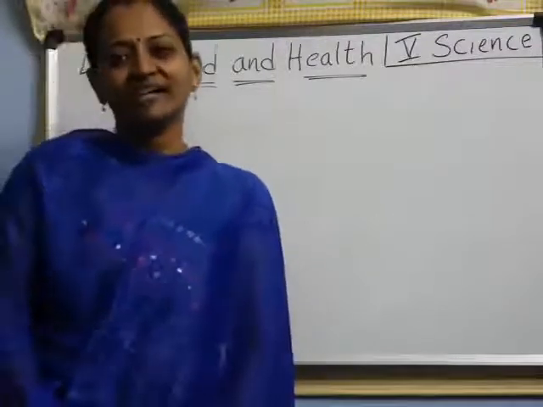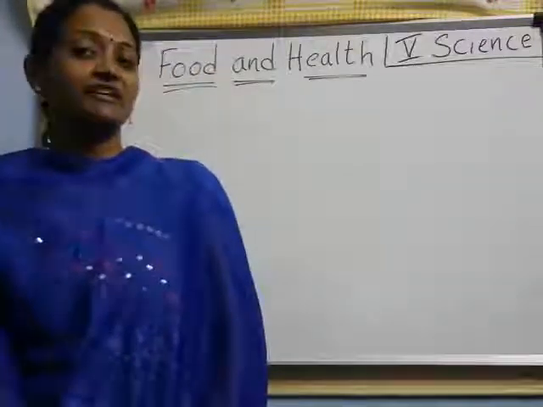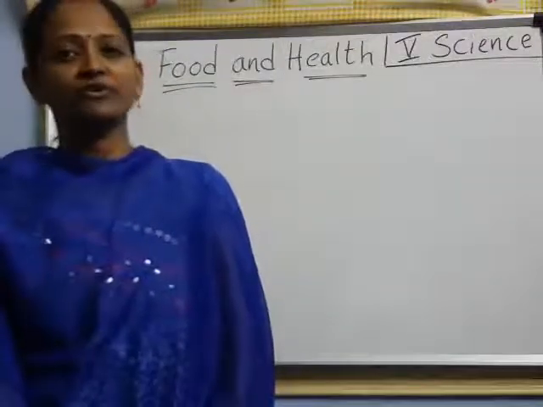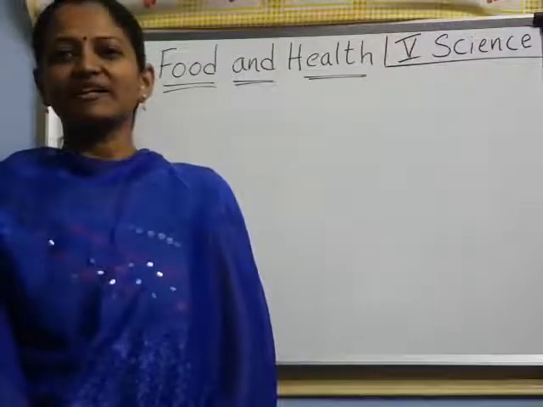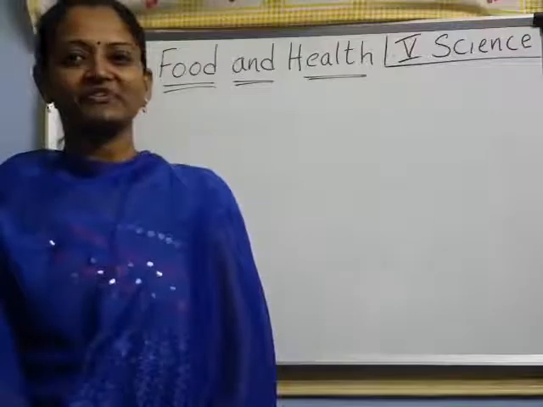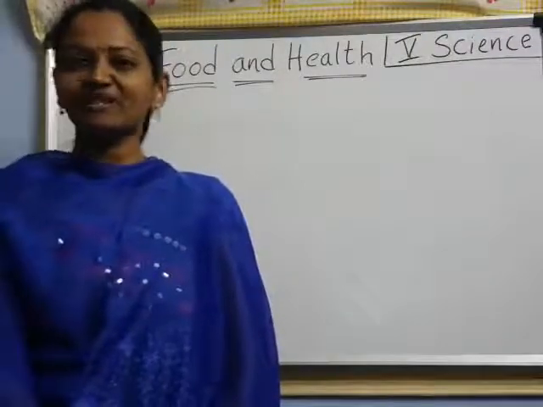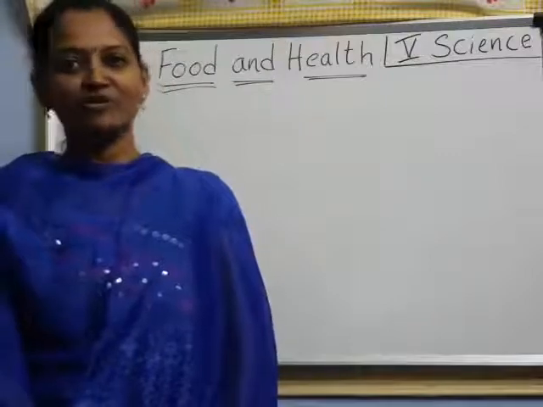In the previous science class, we started the lesson food and health, isn't it? What did we learn, children? About nutrients and also balanced diet, right? How many nutrients are there? Five main nutrients. What are those? Carbohydrates, proteins, fats, vitamins and minerals. Right children? Have you remembered all those?